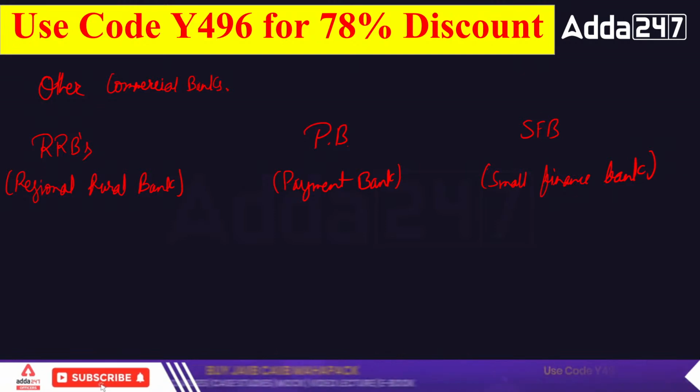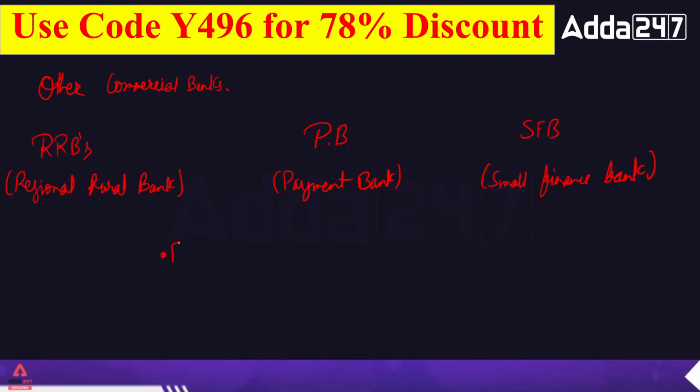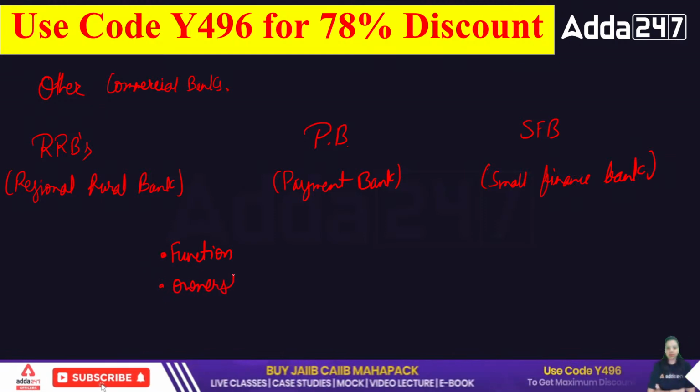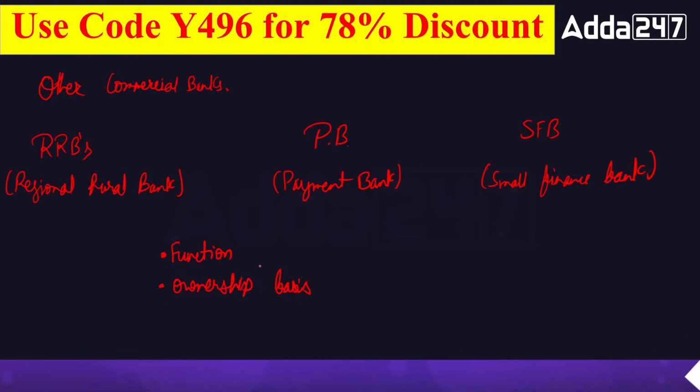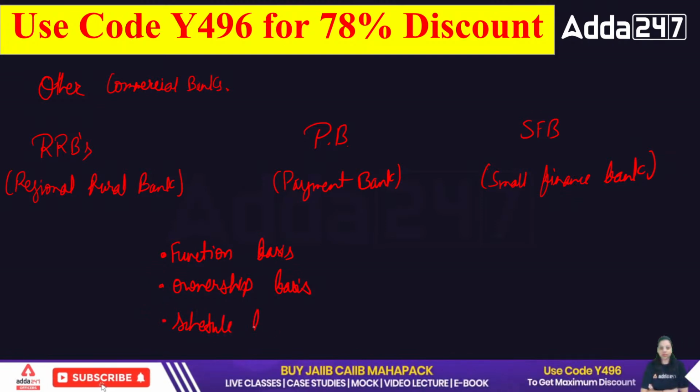Okay. So in the last class, we discussed that banks are divided on the basis of ownership, function, and the third one on the basis of schedule. On the basis of function, we have so many banks.